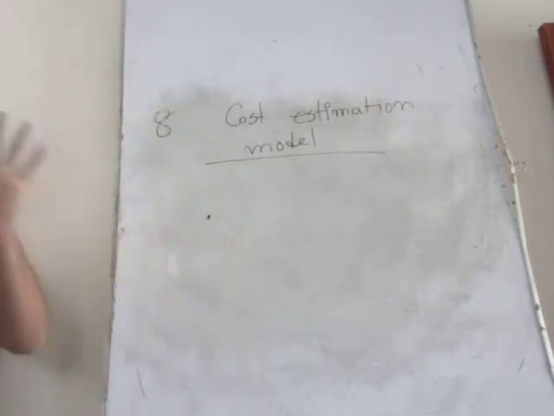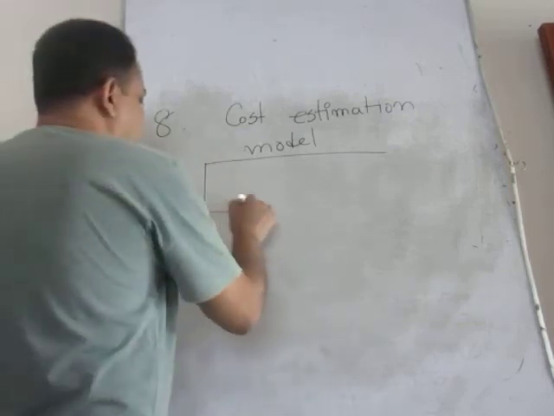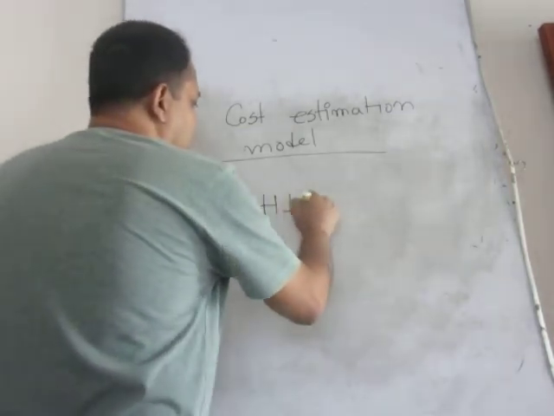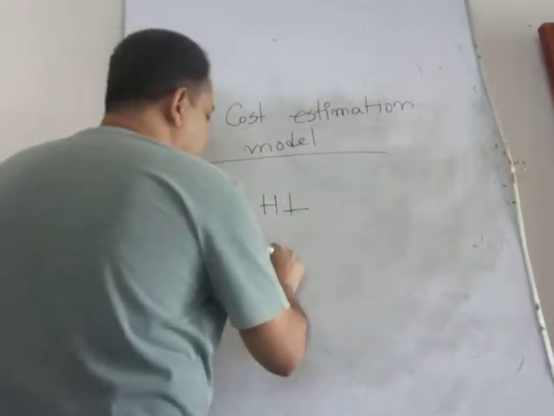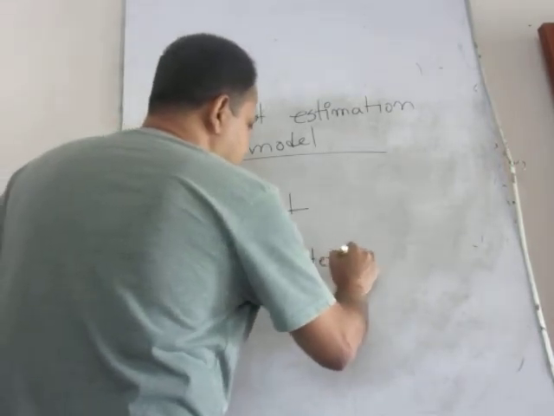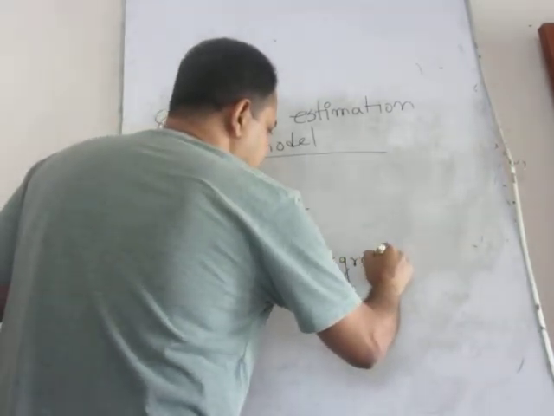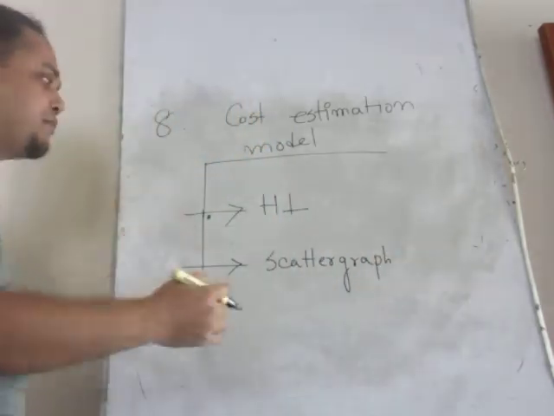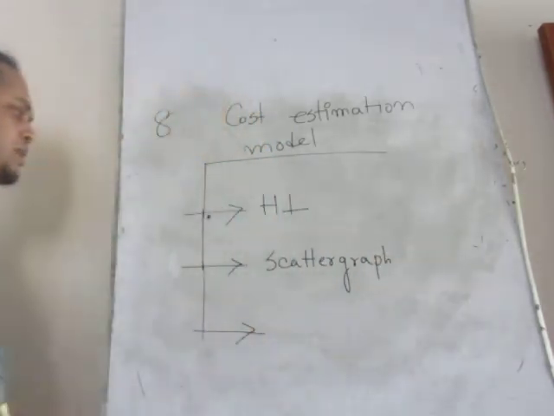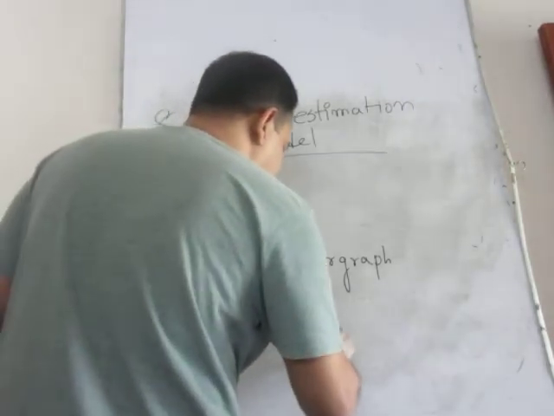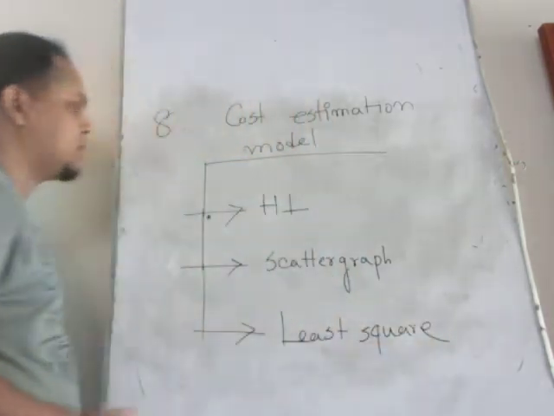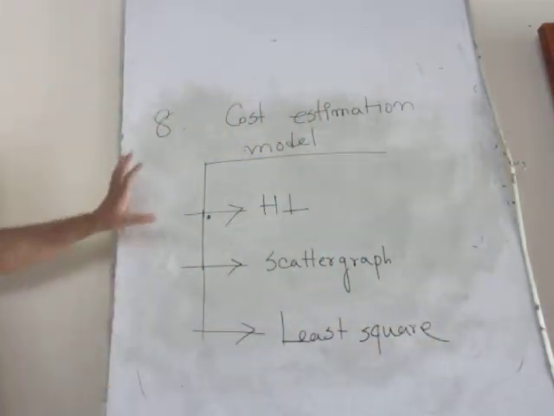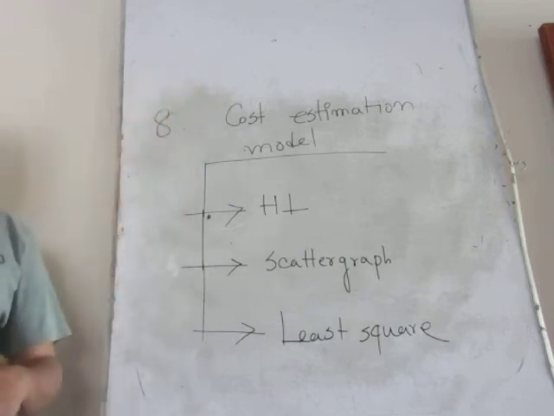There are 3 different ways according to your syllabus how you can forecast the cost. These are the high-low method. One is called high-low method. Another is called scatter graph or line of best fit, and another we will discuss, that is least square. So these are the 3 different ways how you can forecast or estimate the total cost of producing any kind of thing.